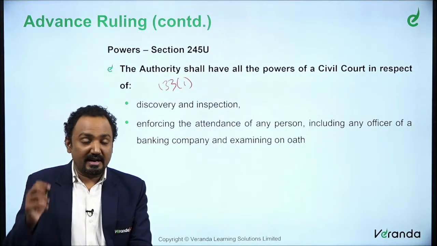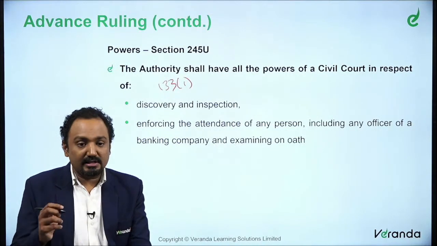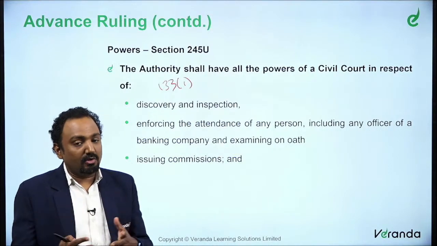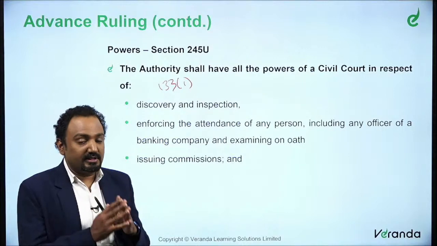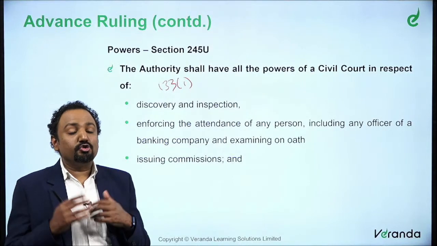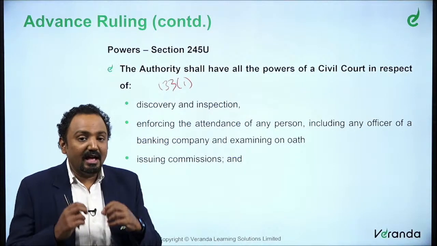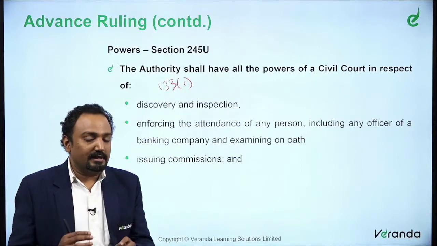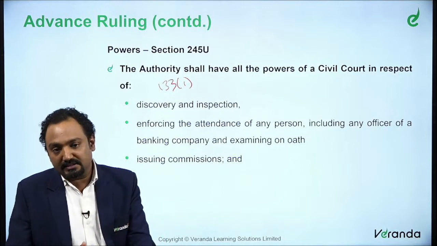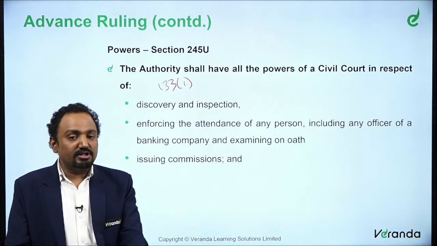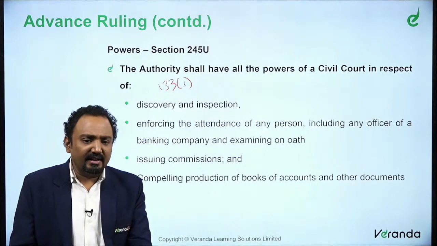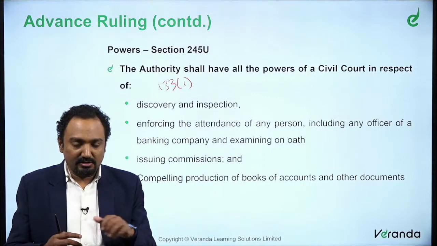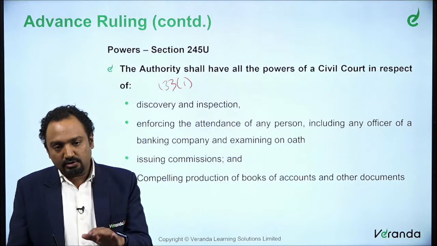You can enforce the attendance of a particular person, asking him to come in front of you, and examine such records. The authority for advance ruling can issue commission. Issuing commission is basically providing a short decision or a short opinion on what he thinks, and he might ask the assessee to respond to that. So commissions might be issued, and finally he might compel production of books of accounts or any records that he wants. So this can also happen.